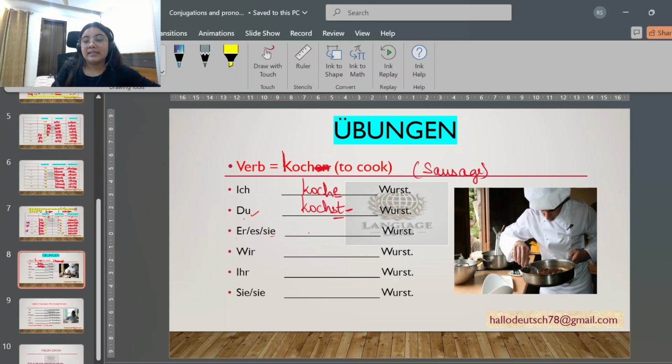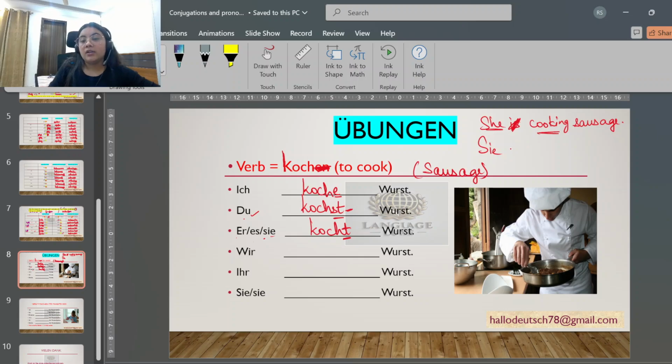Then comes "er, sie, es". "Sie kocht Wurst." Now this "sie", if, for example, the sentence is "she is cooking sausage". Obviously, because this is "she" and you're starting the sentence with "she", it will be in upper case: "Sie". Then let's remove "is". I'll tell you why we are removing it. In German there is no present continuous tense, which is why we won't use "is".